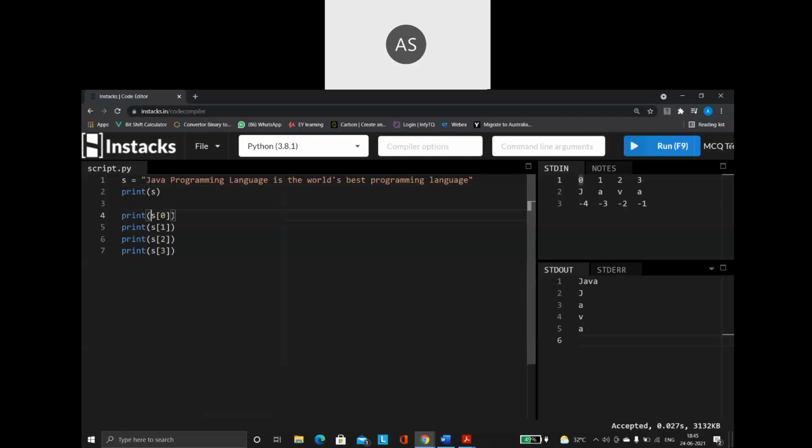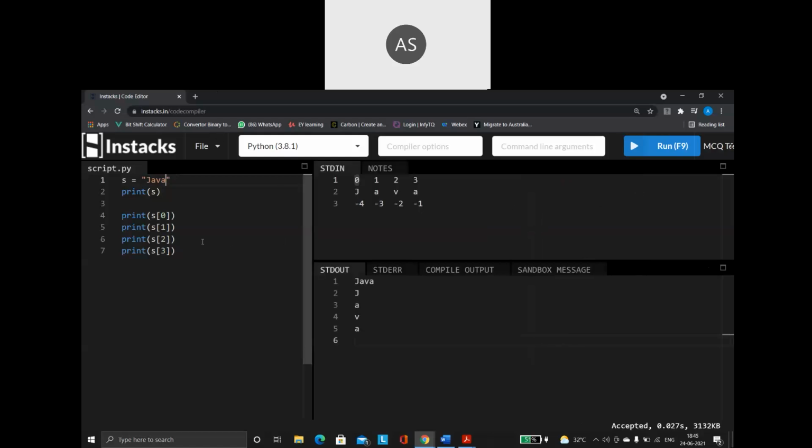Practically, it is not possible for us to print each and every index position like this. So we need an alternate solution. That alternate solution is nothing but my loops. So what is the advantage or purpose of a loop? I want to repeat any statements again and again. Then I will always go for the concept of looping. So that is what I am going to do here also. See what I am going to do. First I am saying i is equal to 0.